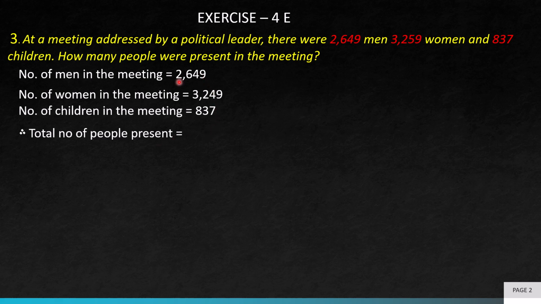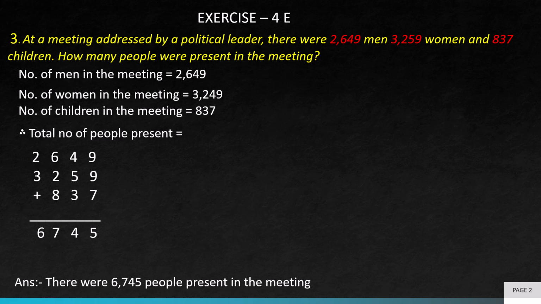We know that this is men, this is women, this is children, and together the sum of these numbers should be the total number. So definitely we have to do the addition. After writing these statements, we have to write the addition and find out the sum, and after solving this we will get the answer and then we have to write the answer. In that way you will solve the story sum.